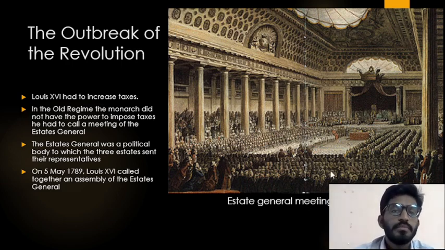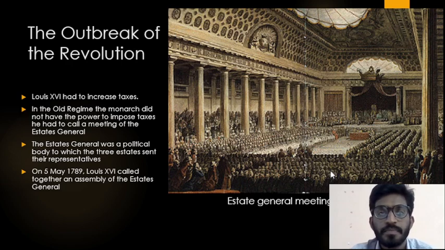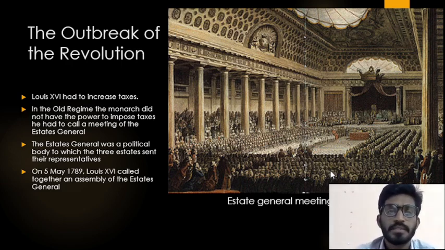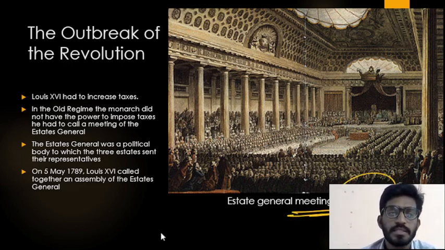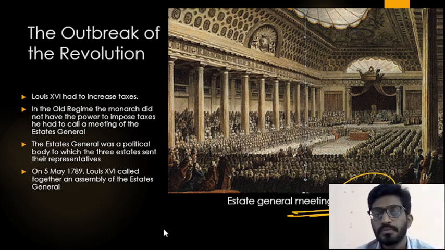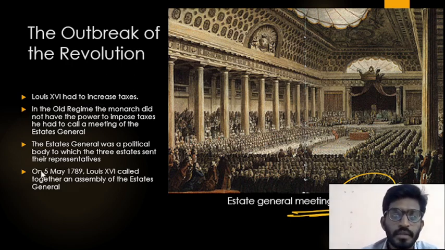To overcome this crisis, Louis XVI wants to increase taxes. So he wants to call all the assembly members to Versailles. He conducted one meeting in Versailles. For this, he called three estates people on 5th May 1789.